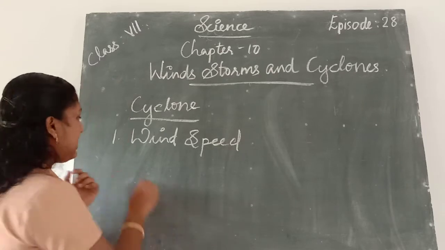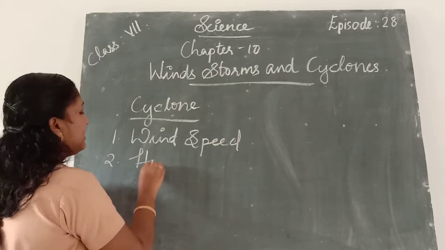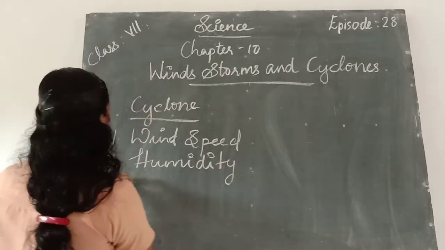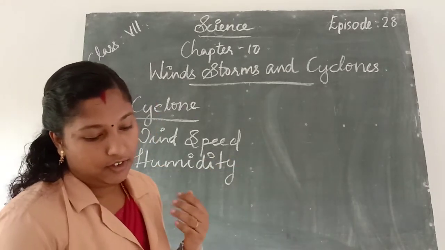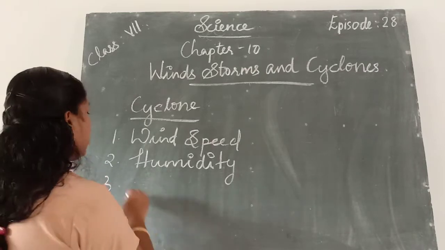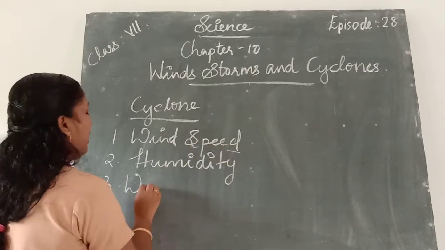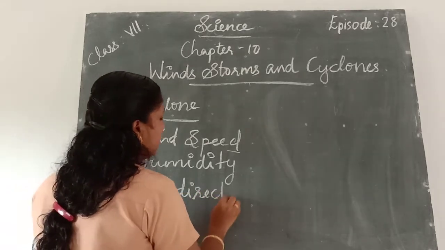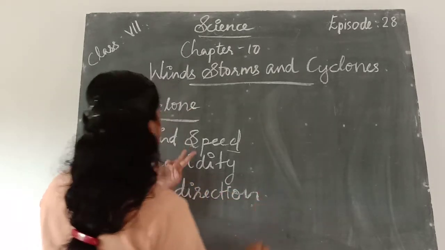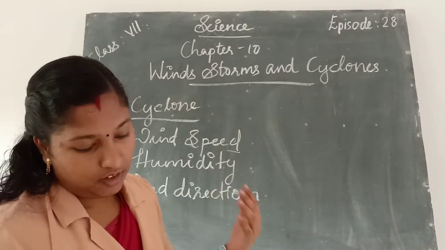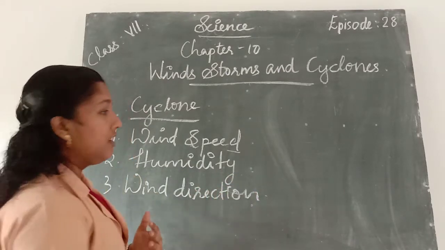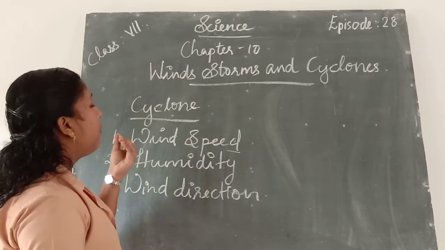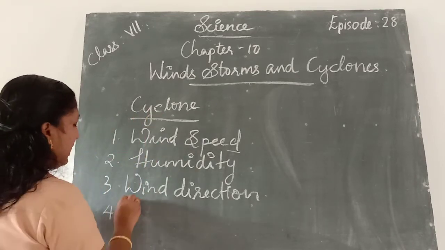First one, wind speed. Second one, humidity. Third one, wind direction. Then temperature. These are the factors that contribute to forming cyclones.